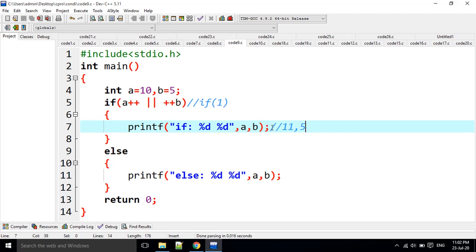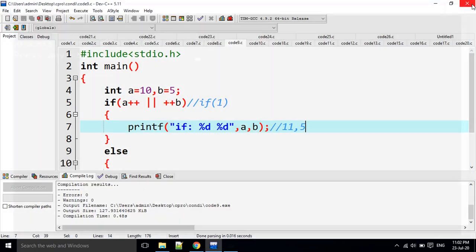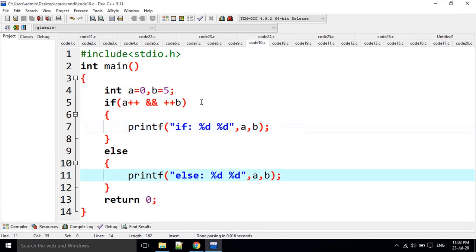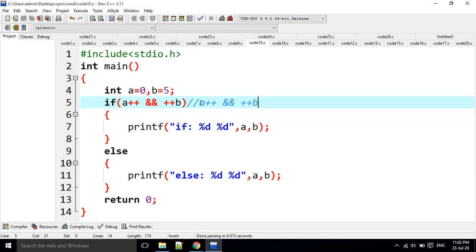Now I am going to execute it. In the if, 11 and 5 is the answer. Next question. Now this is the logical AND operator. A plus plus, logical AND plus plus B. How does the logical AND operator work?